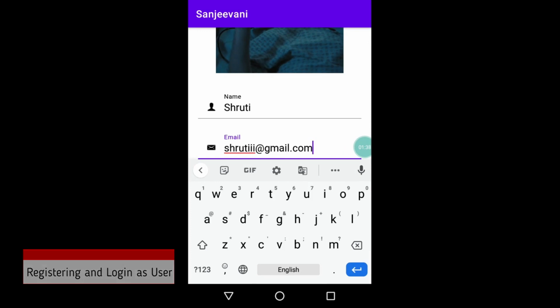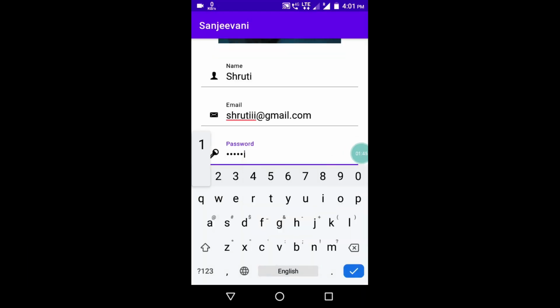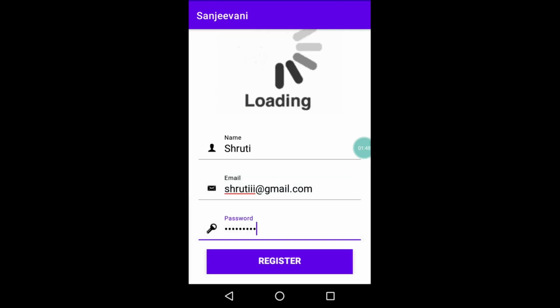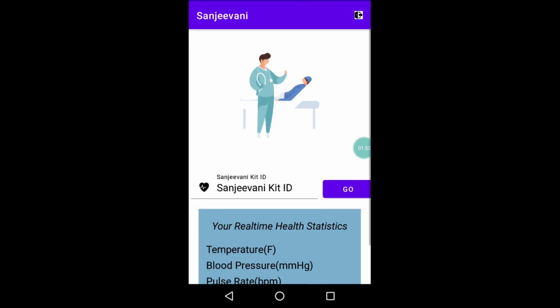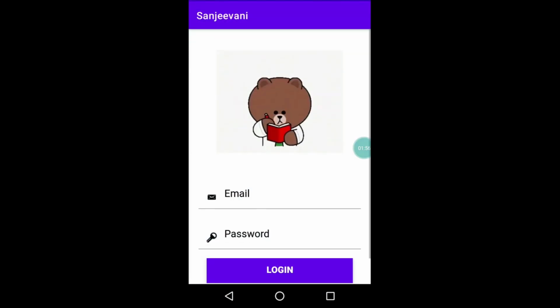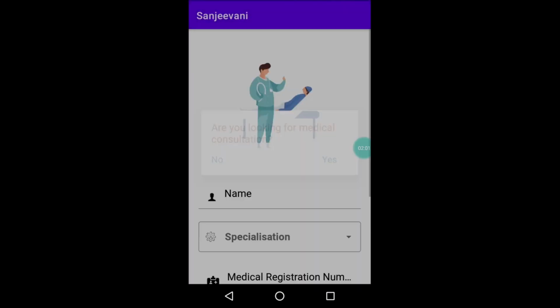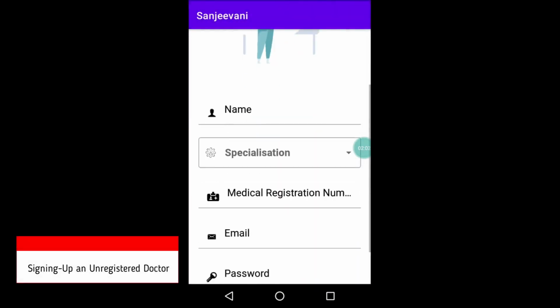So I'll enter my email and I'll also enter a password. Once I click register, I'll be registered in the system and logged in automatically. Let's see how it works for the doctors. So once I click no here, I'll be redirected to the registration page for the doctor.